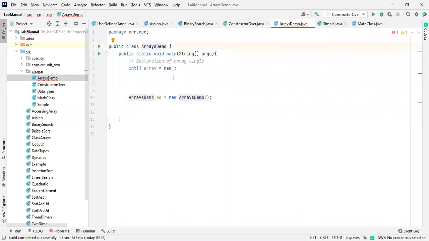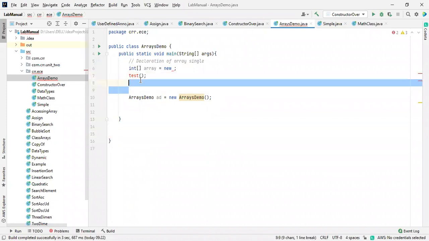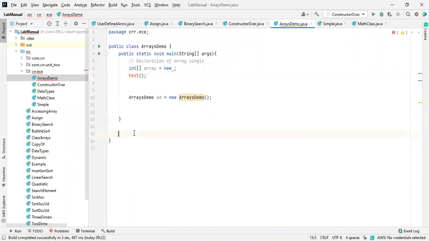If there is any method available like void, yeah, this is the method available, and outside, this is the method calling. It's not available, right? So outside this, I'm going to take a void public test, and this is a method.